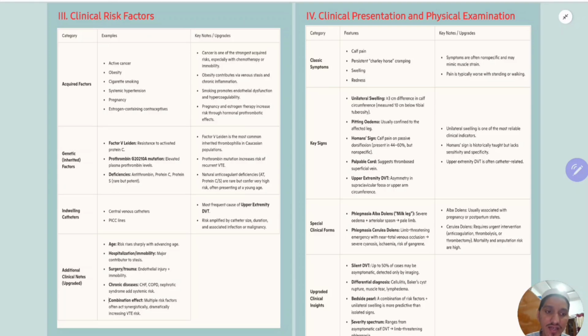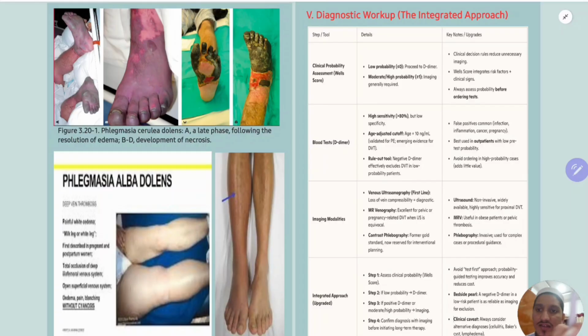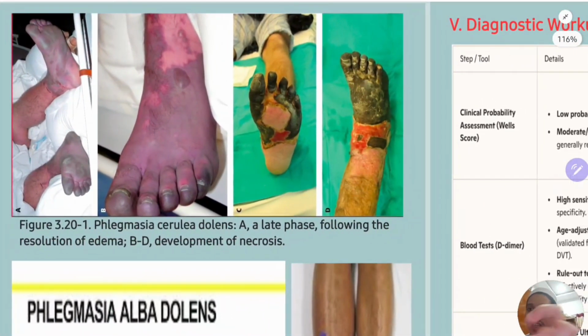There are some emergencies, like this cerulea dolens. The patient can develop gangrene any time. The image shows this emergency. Because of extensive thrombosis in the veins, there is ischemia to the limb. This is the early phase of phlegmasia cerulea dolens.